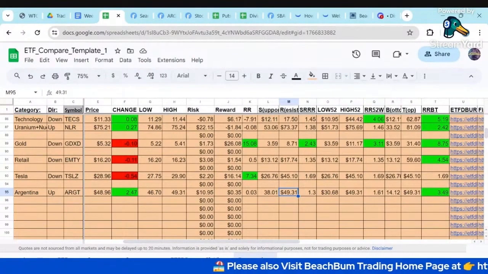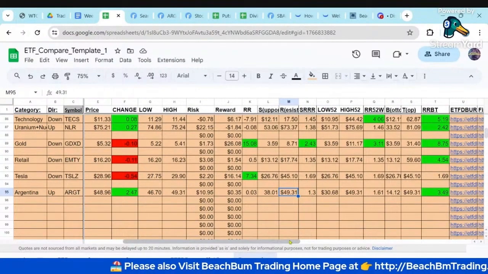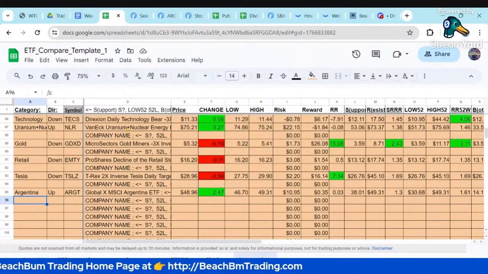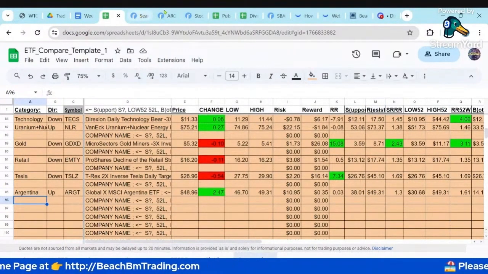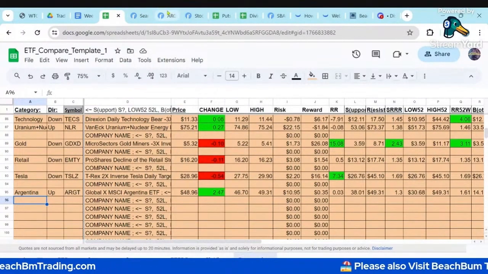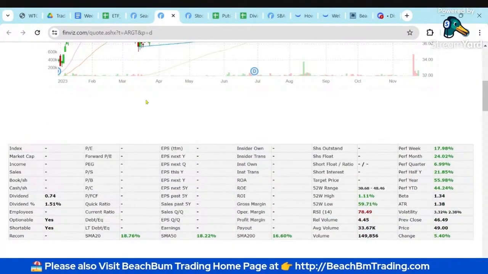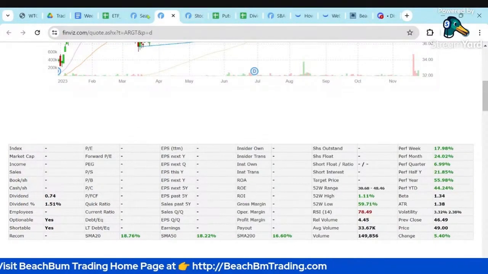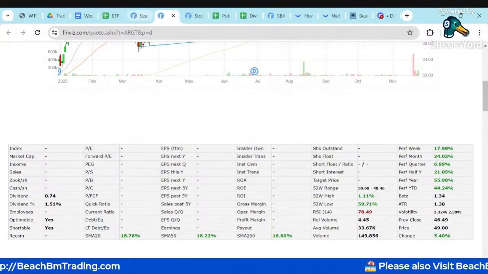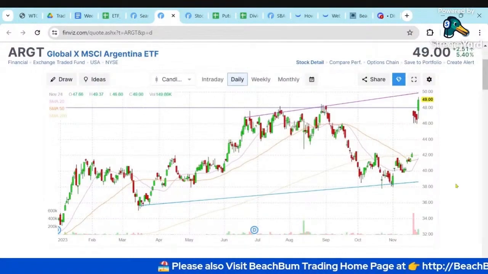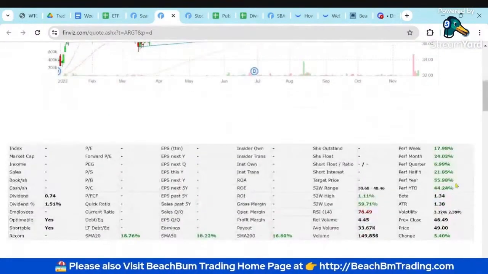We'll have to see how much higher it can go. So a lot more risk at this point than potential reward. As you saw, we didn't identify any ETFs that allow you to short Argentina. Of course, this is shortable, so you could short the ETF. You could also look at individual stocks like Mercado Libre, etc., if you wanted to risk shorting. But again, it's a pretty exuberant run in Argentina right now, so shorting might be pretty risky.